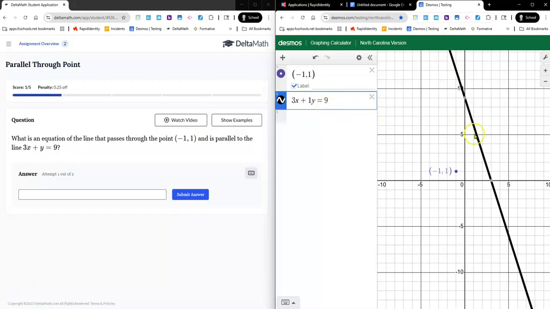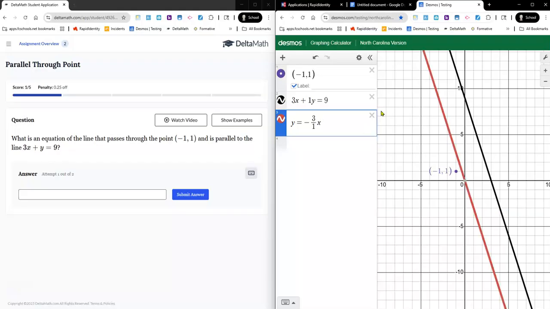Now, I want to get an equation that's parallel to this. So I'm going to click into box number 3 here, and I see right away that my slope is negative. So I'm going to put a y equals negative, and I'm going to take this a and put it over this x. Notice that the 1 wasn't in there. It's the invisible 1, but I put it there so we could see where it was coming from. So 3 over 1. Well, it doesn't look right. It's not parallel. Well, that's because I forgot my x. Now I see that those lines are parallel. So a negative 3 over 1 will get us parallel.